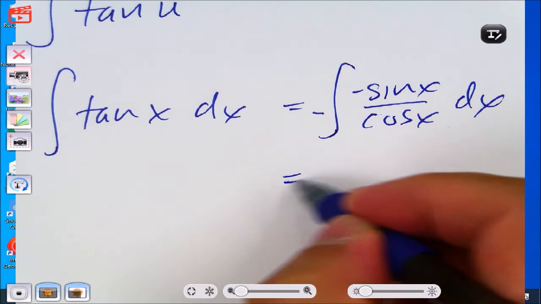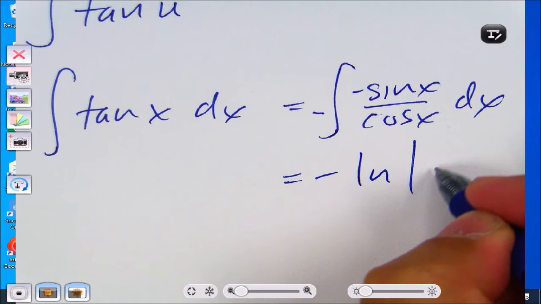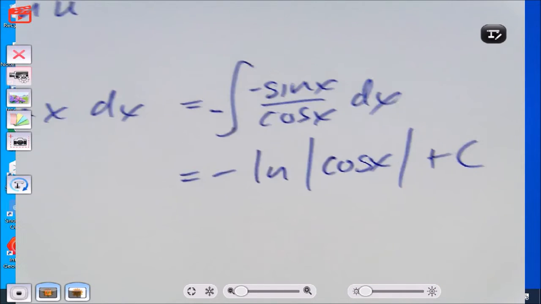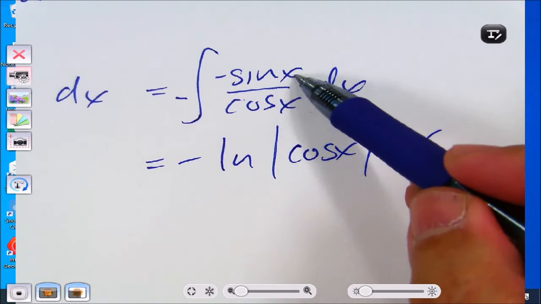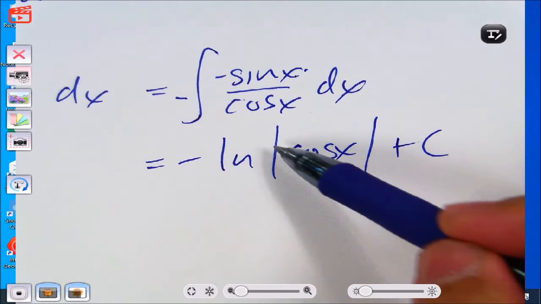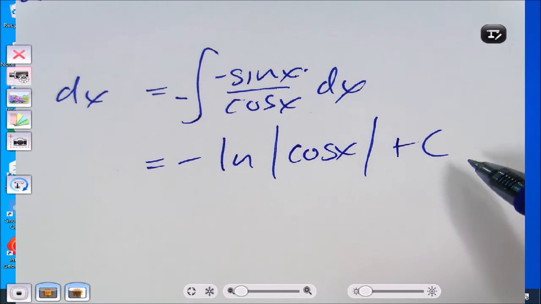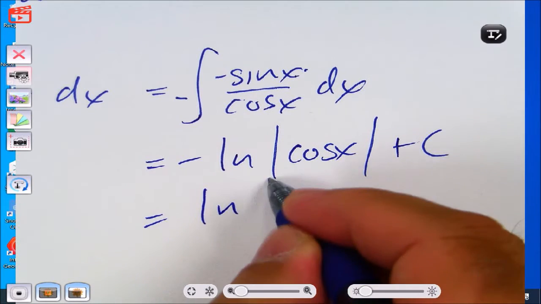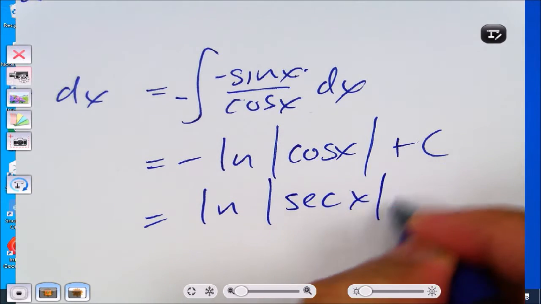Alright, so this becomes negative natural log of the absolute value of cosine x plus c. Right? I have the derivative of the denominator in the numerator, so that's a log. Negative natural log of the absolute value of cosine x plus c. And because of that negative sign, I can rewrite it as natural log of secant x plus c.